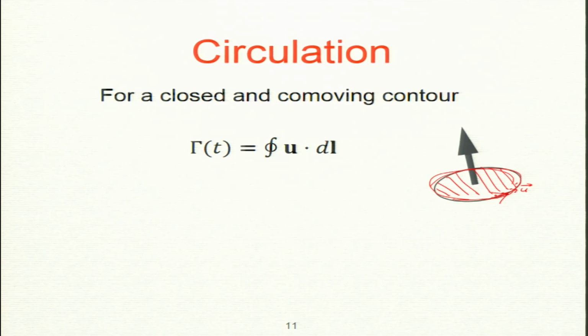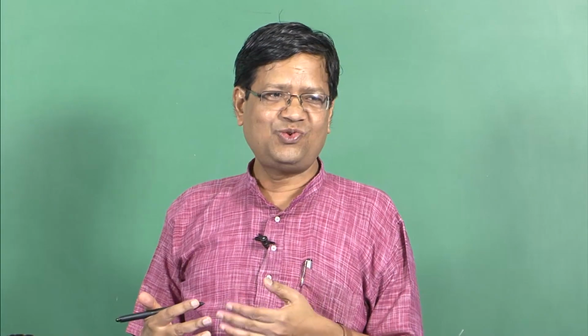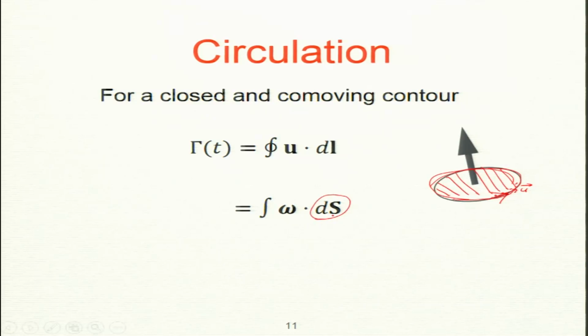In fact, this really is a topological result. It is true for any surface, as long as the surface edge is the same as this closed curve. So this is omega dot ds, and this surface is the one whose edge is the contour. It is not a closed surface, it is an open surface. Now this is circulation.